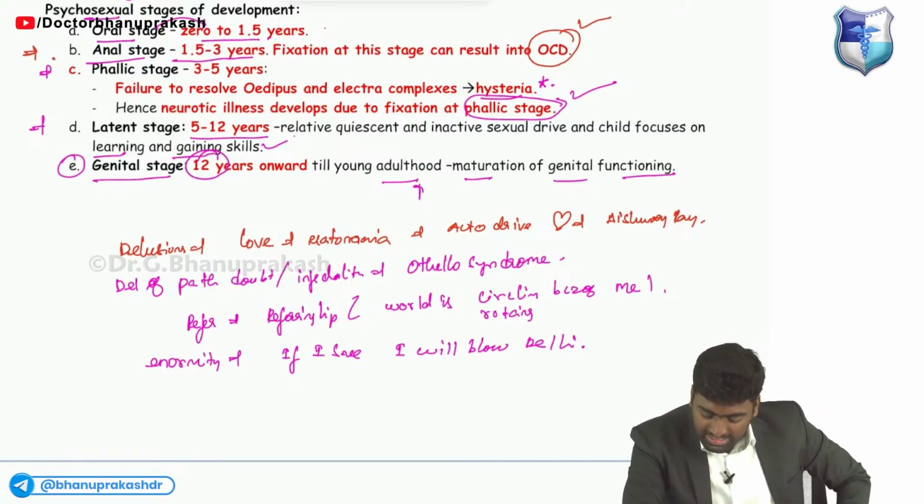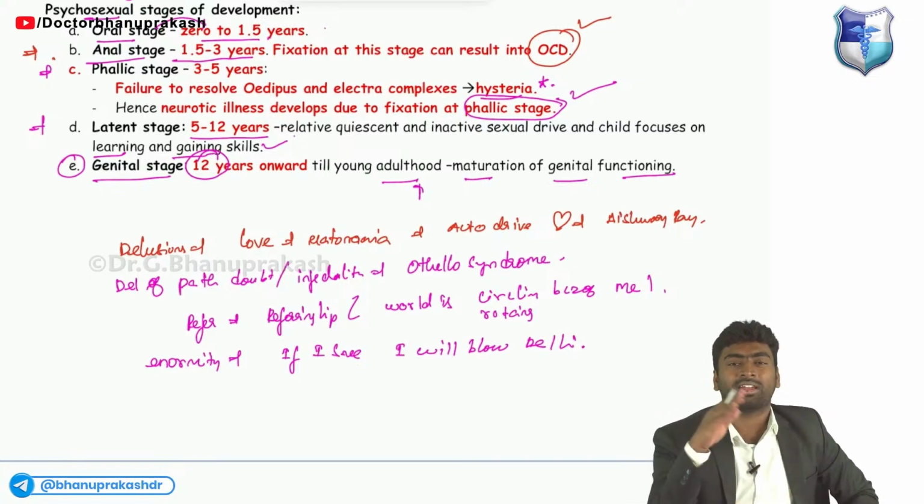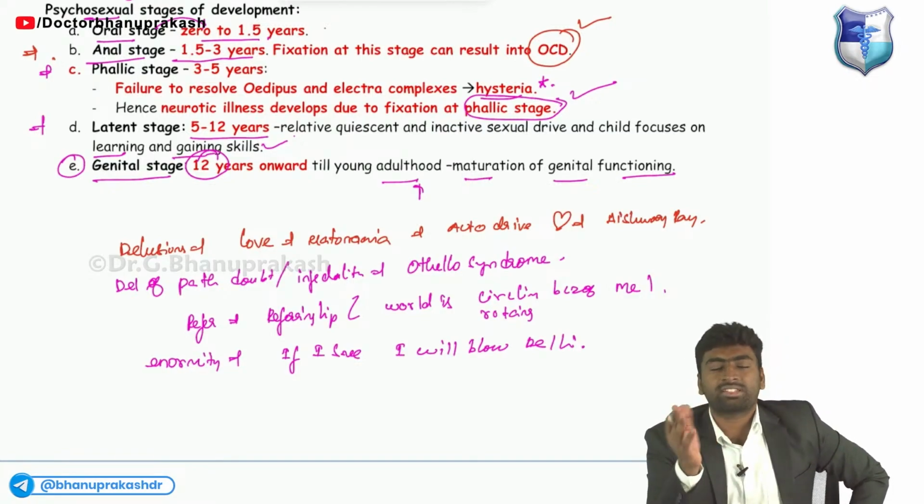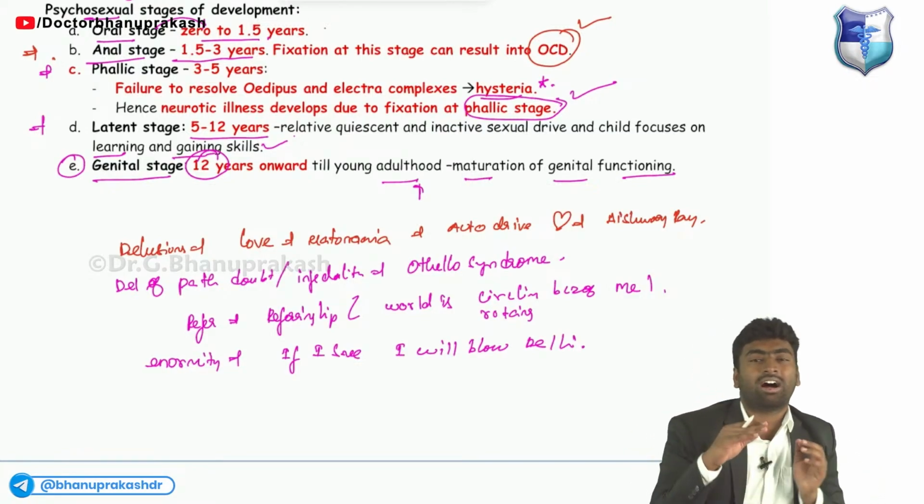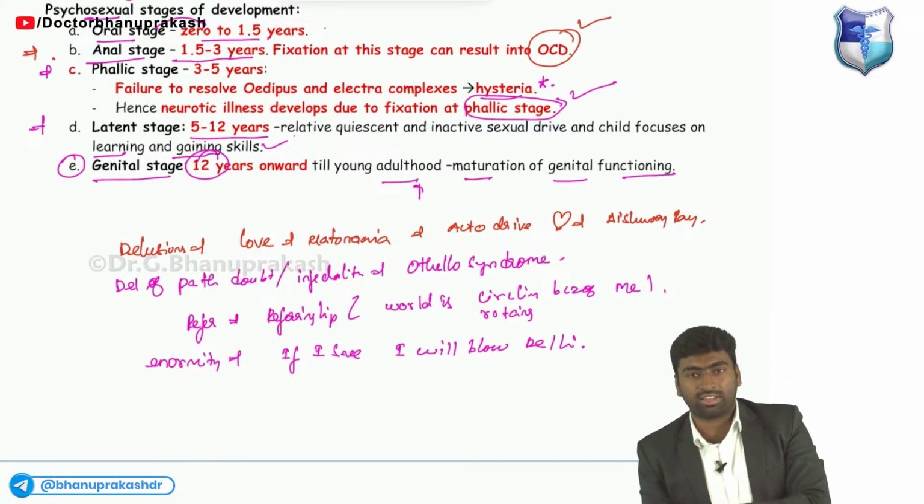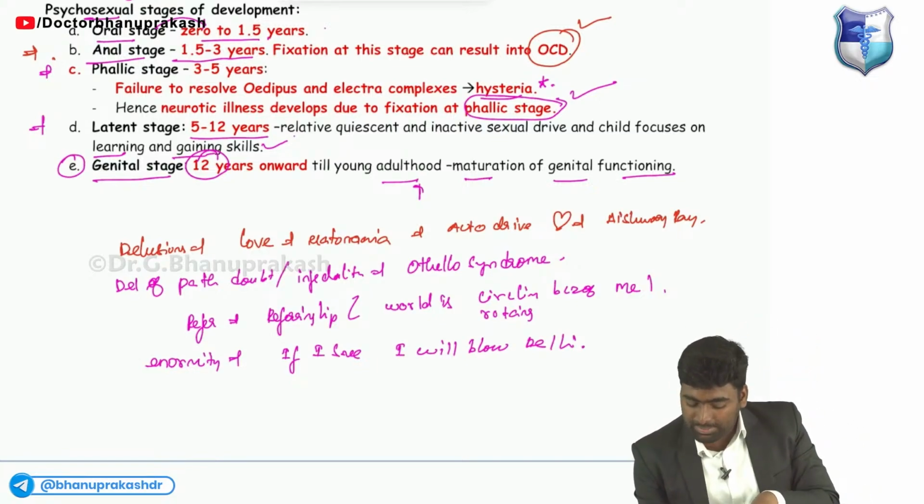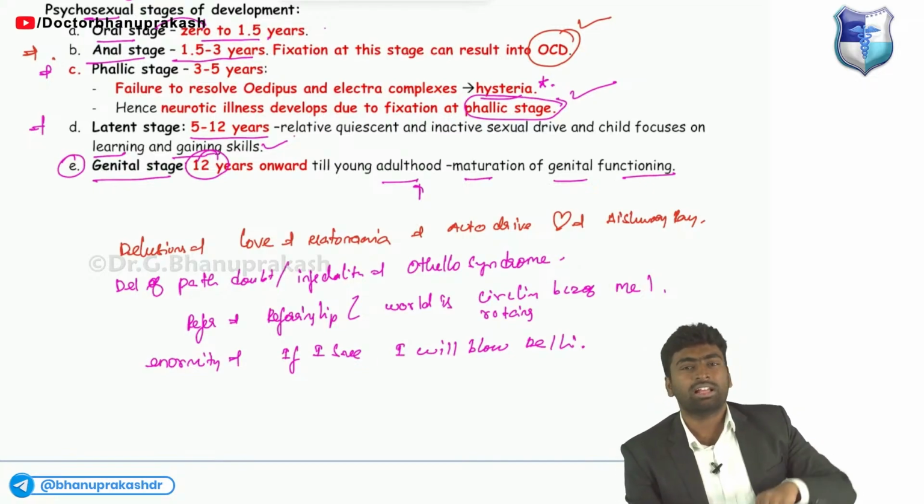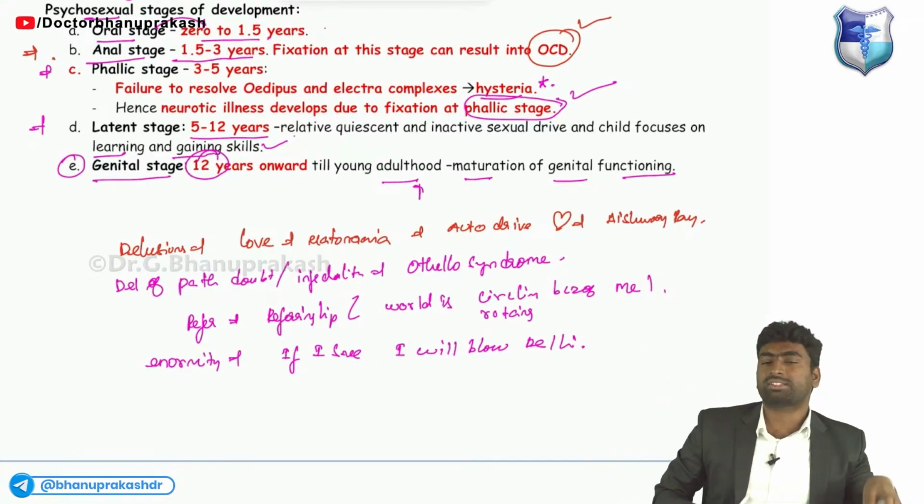About the phallic stage, remember there are two things. The female feels there is an extra organ, the penis, which is not present in her, so she develops a love towards her father. This is known as Electra complex. Whereas the male has an attachment to the mother, known as Oedipus complex. These two complexes you should know.